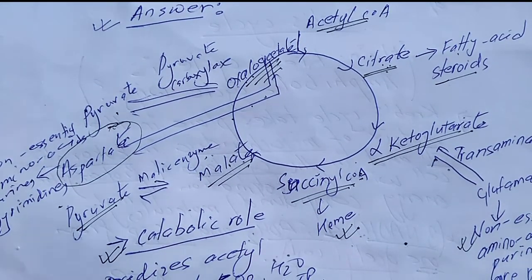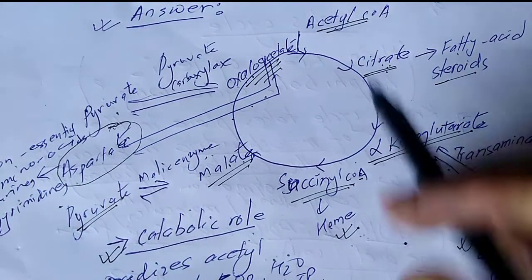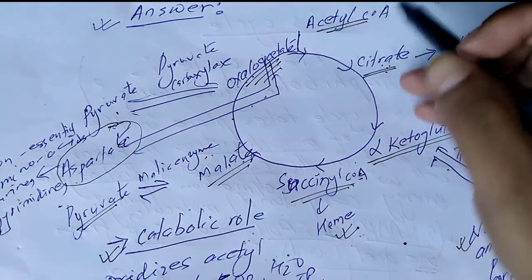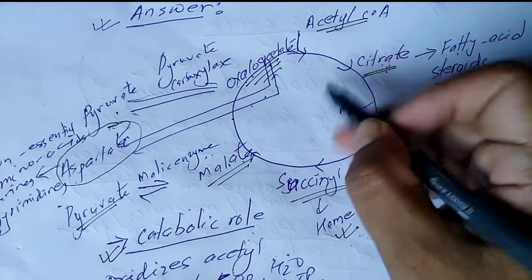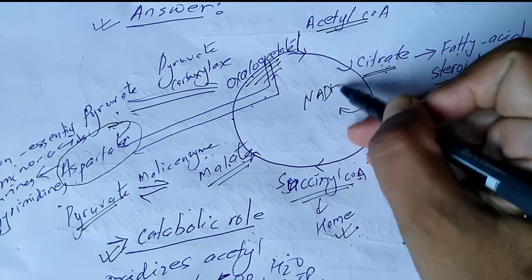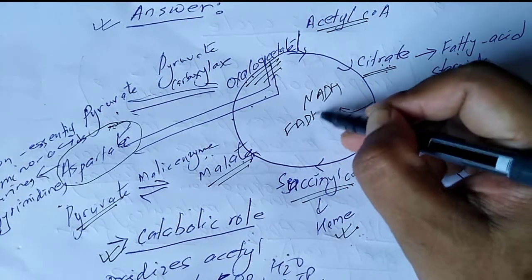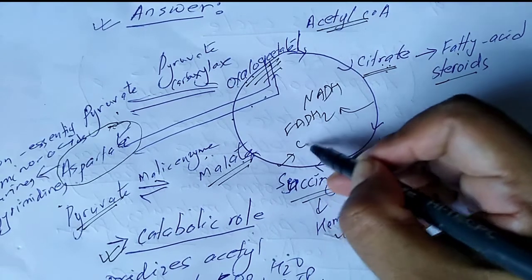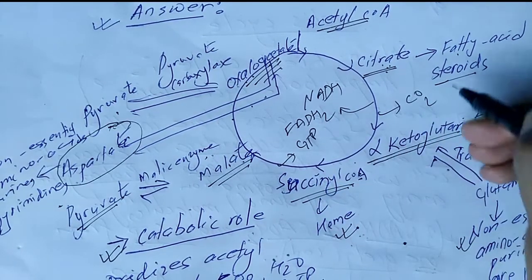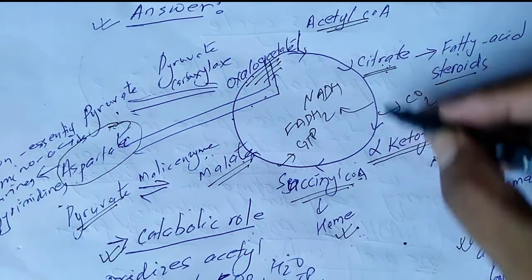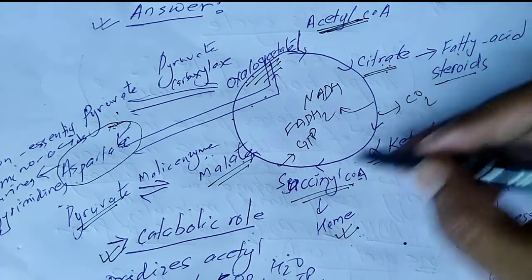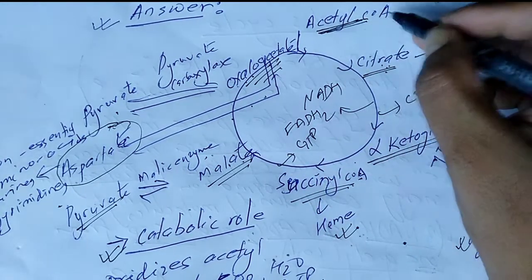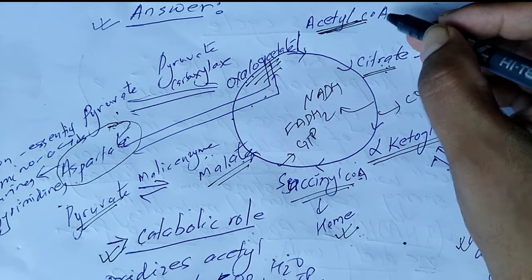The answer can be explained by this diagram. In this Krebs cycle, acetyl coenzyme A is broken down with the release of NADH, FADH2 and GTP. Carbon dioxide will come out. So this is a breaking down process, where acetyl coenzyme A is broken down. So Krebs cycle has a catabolic role.